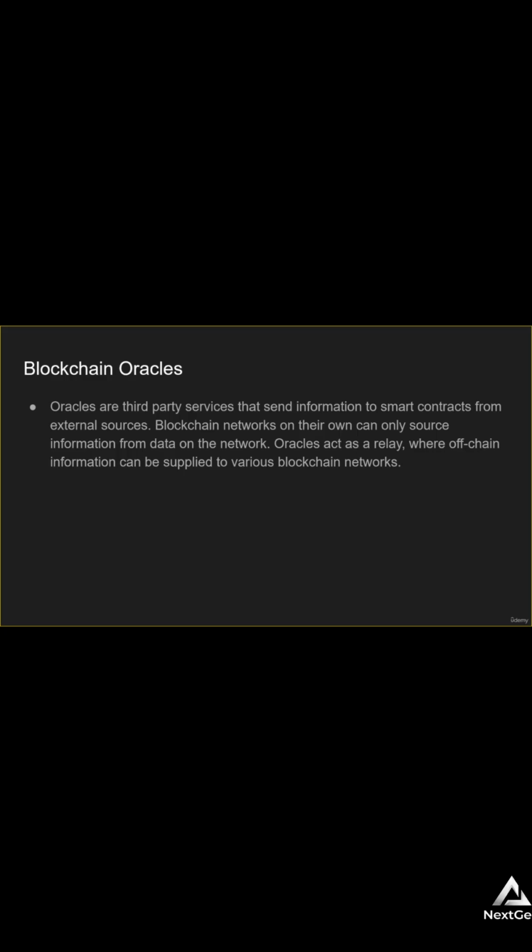Oracles act as a relay where off-chain information can be supplied to various blockchain networks. Some examples of oracles are Chainlink, UMA, and the BAND protocol.